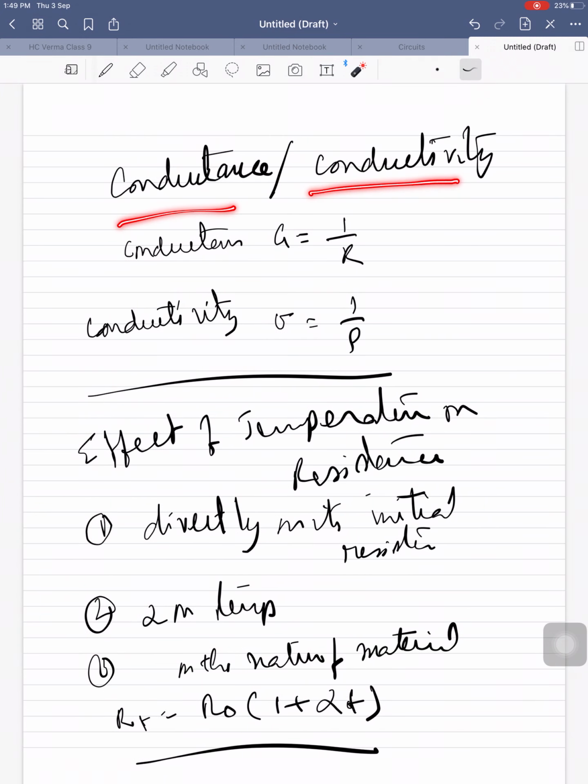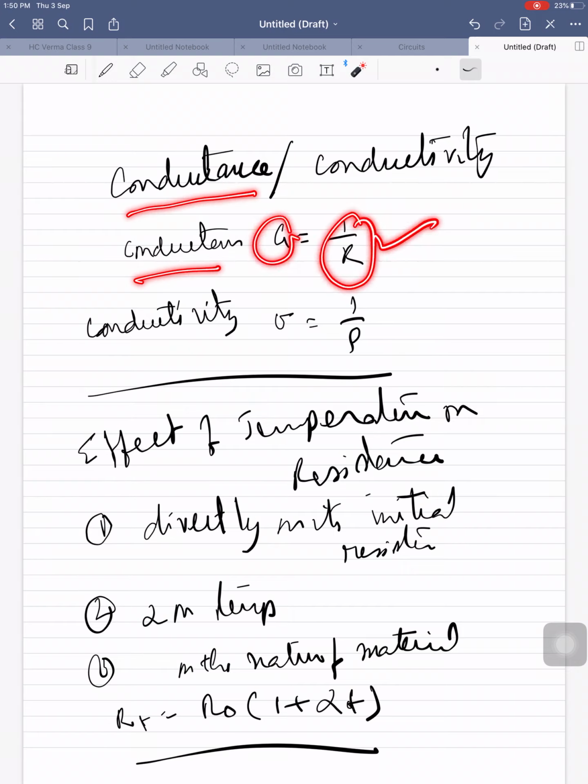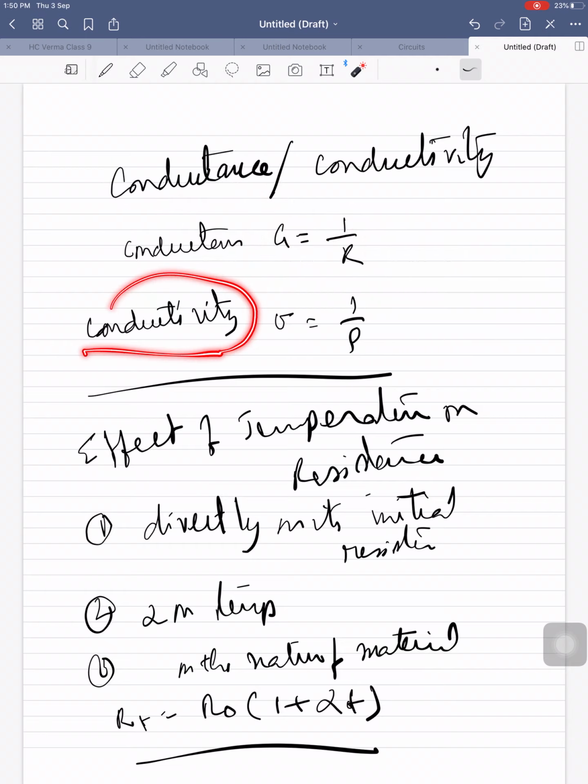Conductance or conductivity. First we see conductance. These two are not the same. Resistance, resistivity, like that. Conductance is the reciprocal of the resistance. Conductivity is the reciprocal of resistivity. This is resistance, this is resistivity.